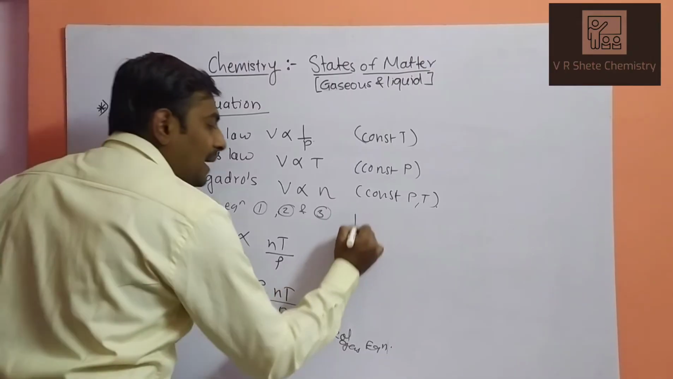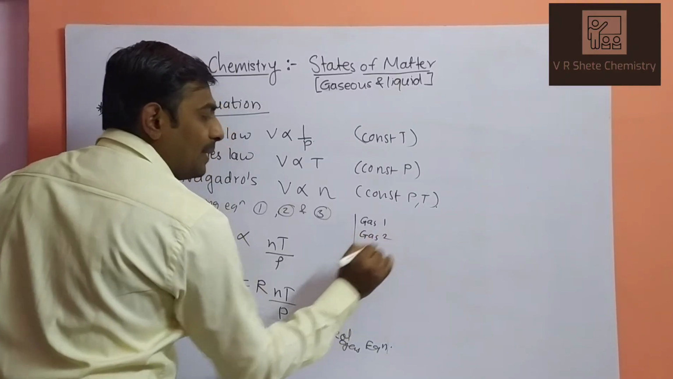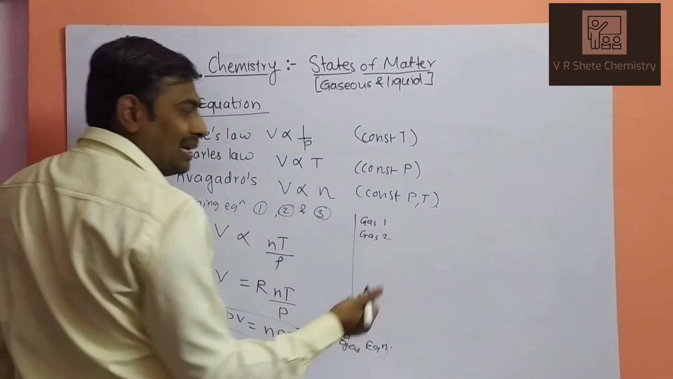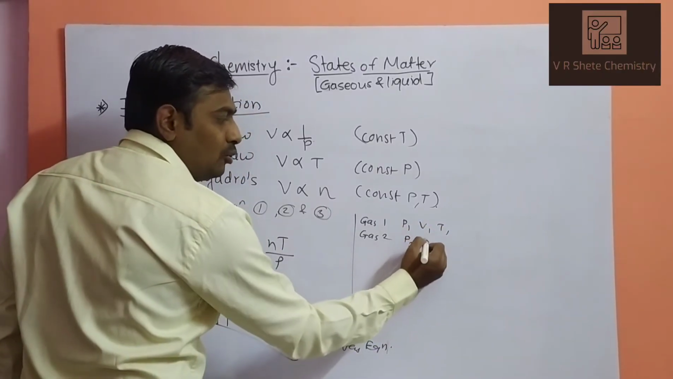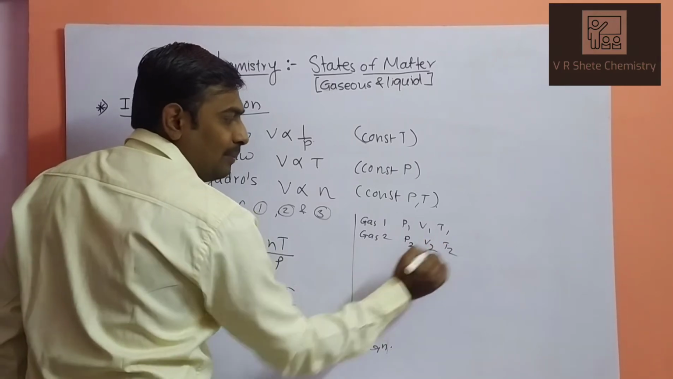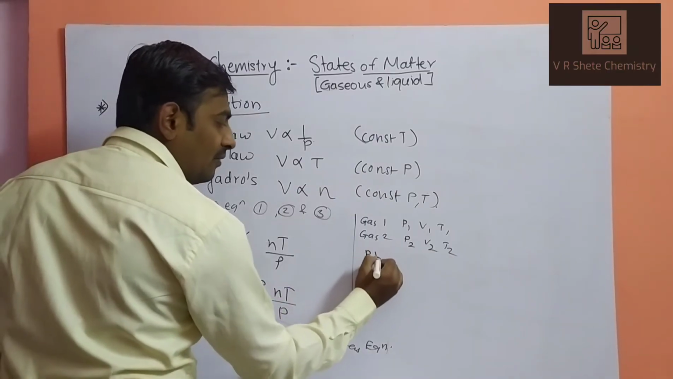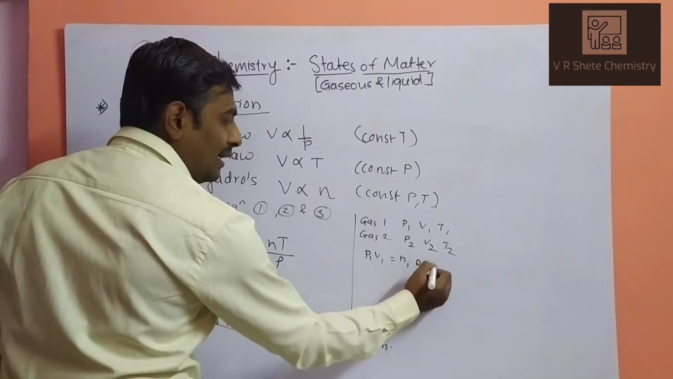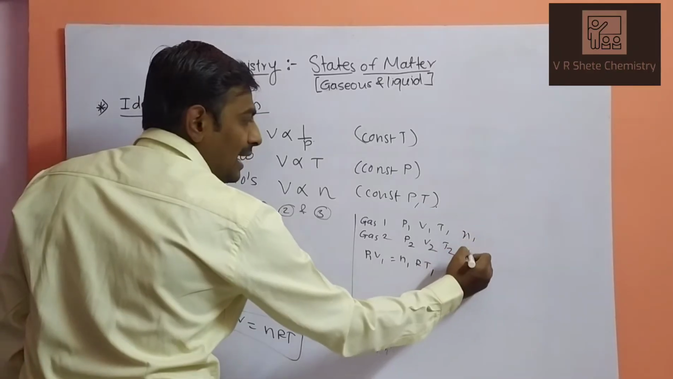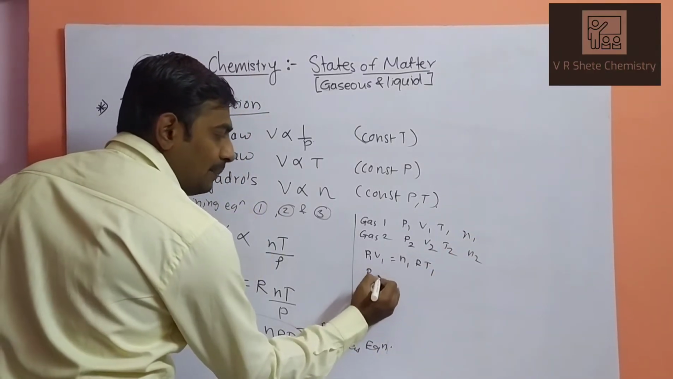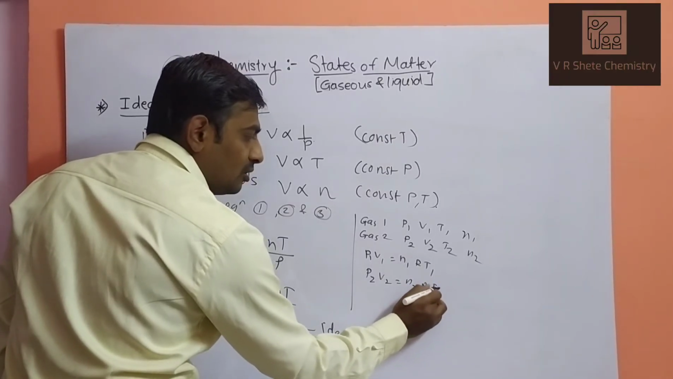When you are comparing two or more gases, if you are taking gas 1 and gas 2, what will be the combined ideal gas law? Pressure, volume and temperature for gas 1 are P1, V1 and T1. For the second gas, P2 is the pressure, V2 the volume and T2 the temperature. Then the equation will be P1 V1 equals n1 R T1. R is constant, so we are not taking R1, and n1 and n2 are the numbers of moles. The second equation will be P2 V2 equals n2 R T2.